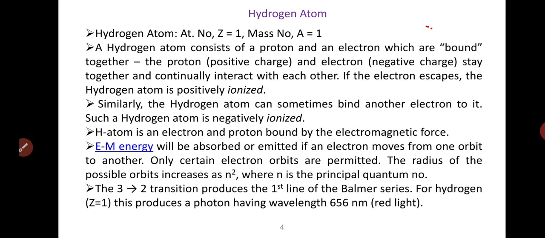If there is a transition of an electron from the third orbit to the second orbit, it produces the first line of the Balmer series. For hydrogen, Z is equal to 1, as you know, that is the atomic number, and this produces a photon having wavelength 656 nanometer.